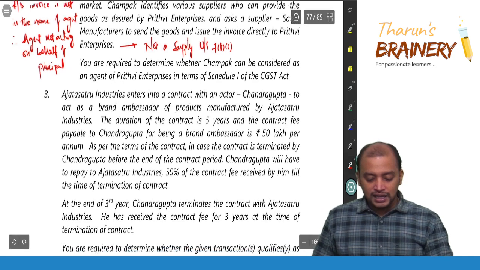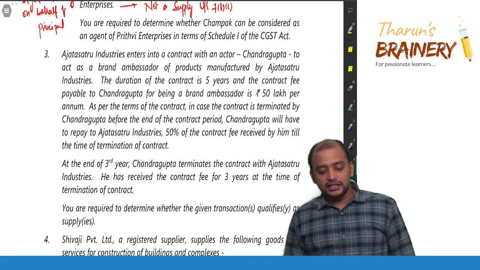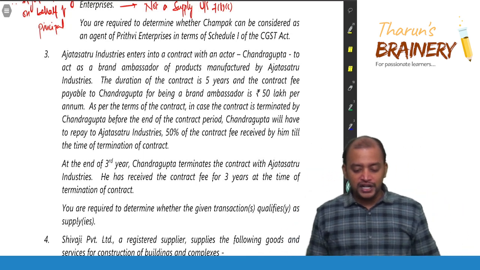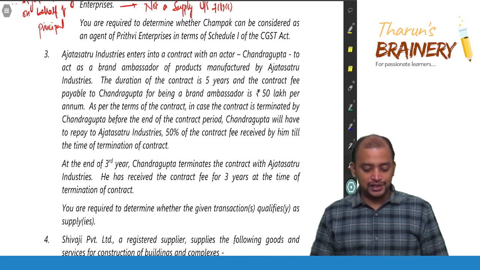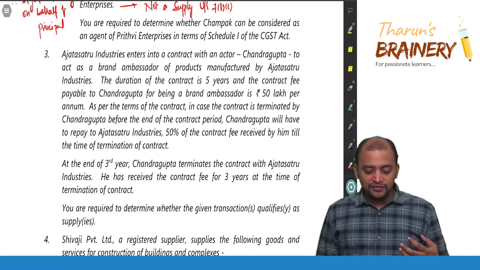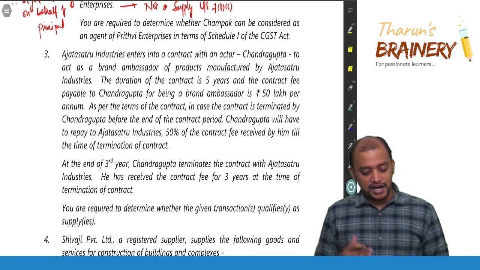Number 3, Ajatashatru Industries enters into contract with an actor, Chandragupta, to act as brand ambassador of products manufactured by Ajatashatru Industries. The duration of the contract is for 5 years, and the contract fee payable to Chandragupta for being a brand ambassador is 50 lakhs per annum.